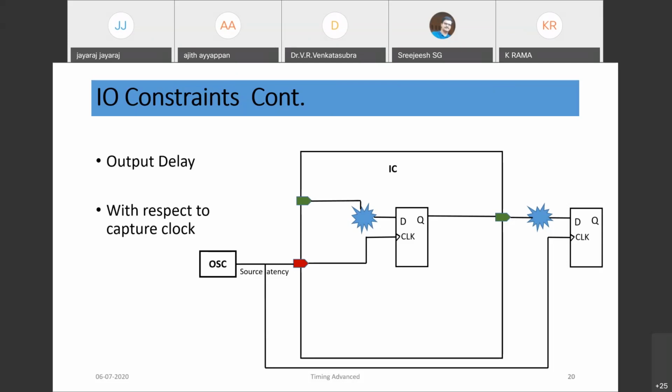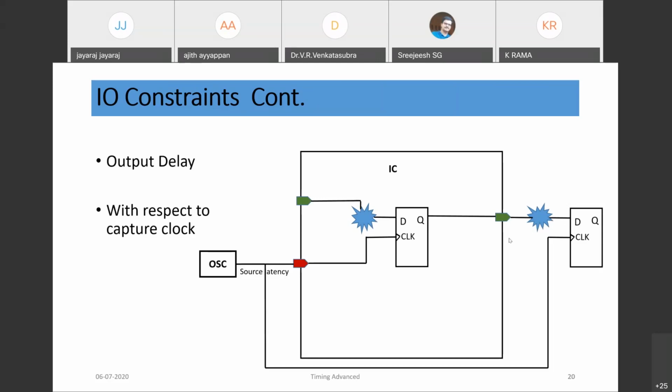Otherwise, if you put a combo logic in between and send the data out, that combo delay plus the external delay would come, so the overall frequency may come down. Otherwise it is just register output to, say, register input, with the external combo delay or whatever logic delay only. Or if you are directly registering, that is well and good. The complete system will work at a much better frequency.